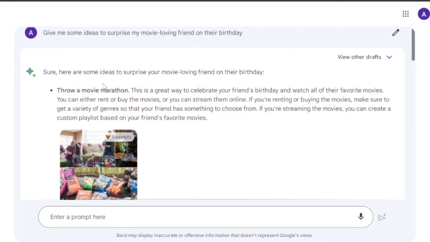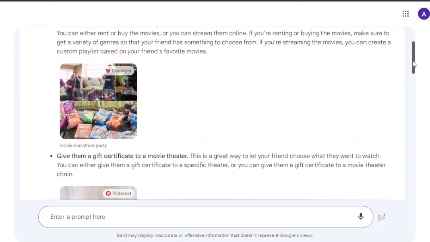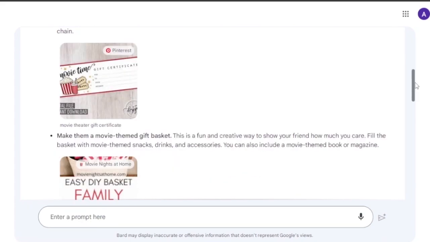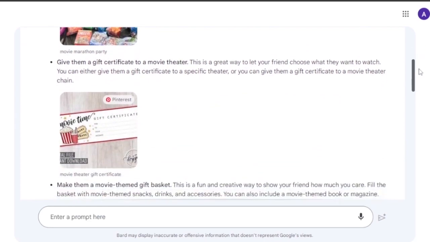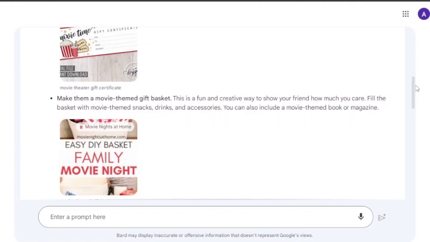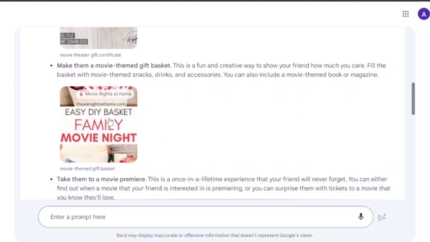Here you can see that it has given me some ideas to surprise my movie-loving friend on their birthday. A movie marathon is a great way to celebrate your friend's birthday, watching all their favorite movies. The best thing about Bard is that now it is giving pictures as well, which is not available on OpenAI's ChatGPT. ChatGPT doesn't have pictures inserted in the text or content that it creates. But Bard has added pictures from different websites like Sweetfi, and some from Pinterest and Movie Nights at Home. These are basically blogs, and I can visit these websites to get more information about the idea it has given, like making a movie-themed gift basket.